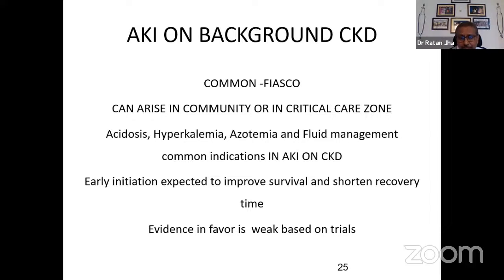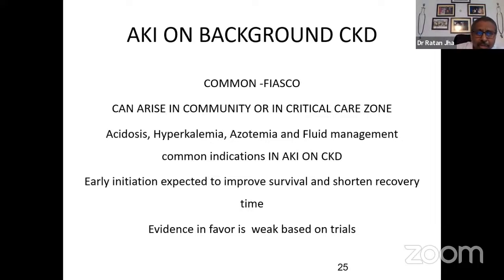As for substance abuse, like taking analgesics or aminoglycosides, C for consumption of very high protein or some fancy diet, and O for obstruction should not be there, because these are the factors which can lead to sudden change in kidney function. And when we see a patient of AKI, the commonest reason we find in our day-to-day practice is fluid underload or dehydration. I is for infection, though other factors like obstruction could also be a part.